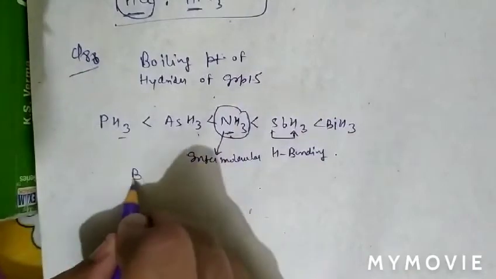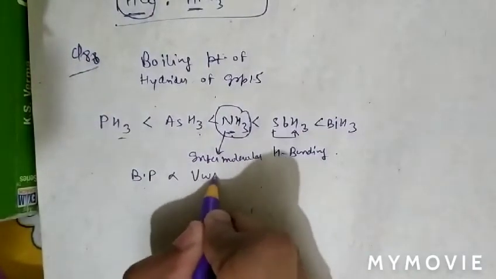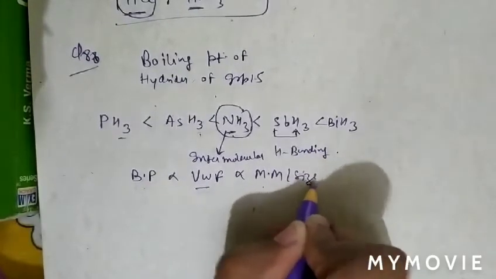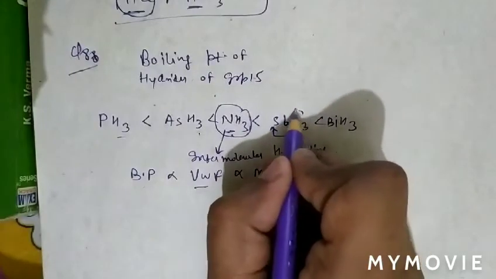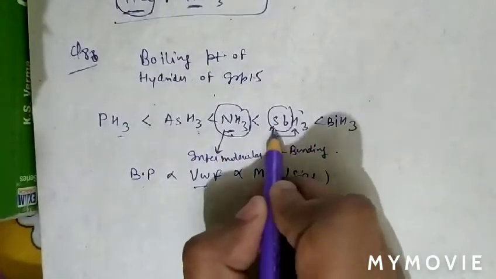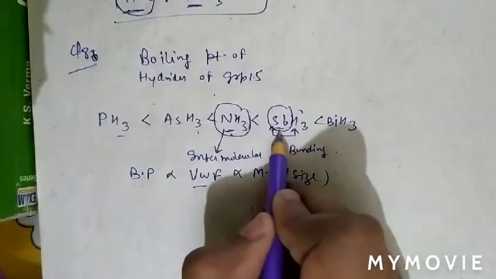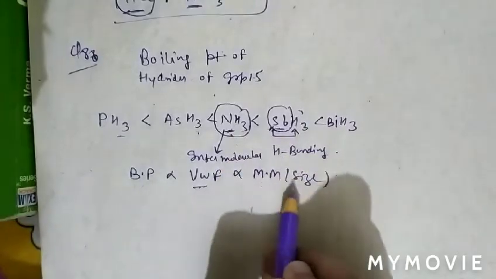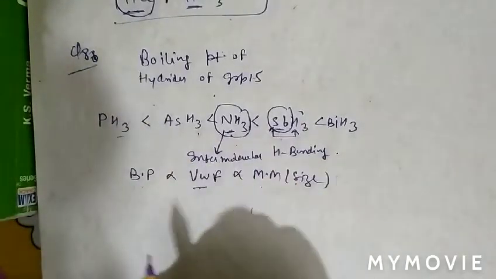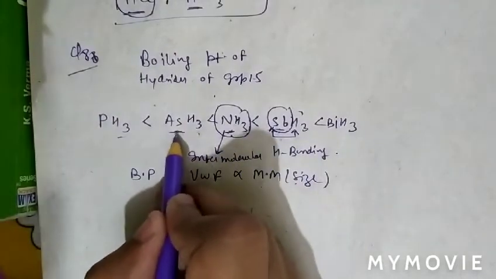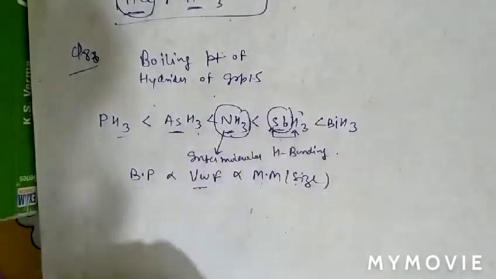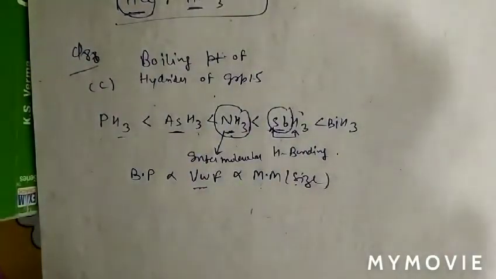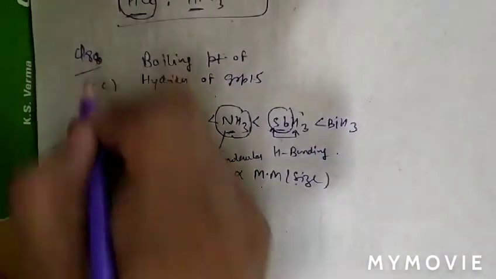Boiling point basically depends on van der Waals force, and van der Waals force depends on molecular mass, or we can say size. According to size, Sb has the larger size, so due to its larger size it has the highest boiling point. Ammonia comes after Sb because in ammonia there is hydrogen bonding. So the boiling point order is this one. Again, it follows the molecular mass or size, then phosphorus. So question number 88, option C is correct.